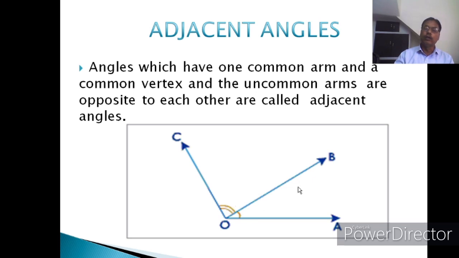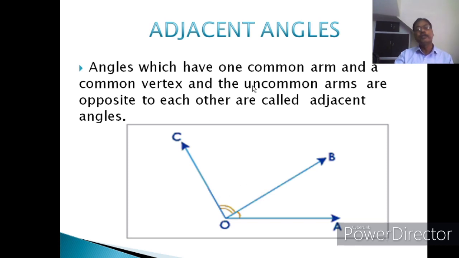Means common arm के एक साइड नॉन कॉमन आर्म है और एक दूसरी नॉन कॉमन आर्म दूसरे साइड है, एक ही साइड में नहीं है ये. So that is why they are called, then it will be called adjacent angles. Understand?